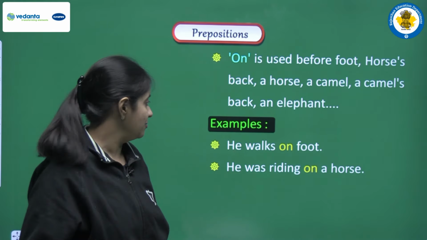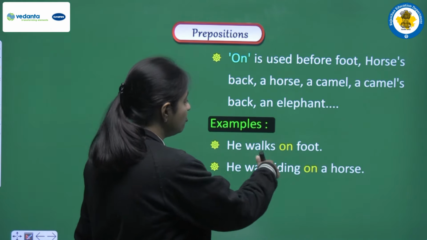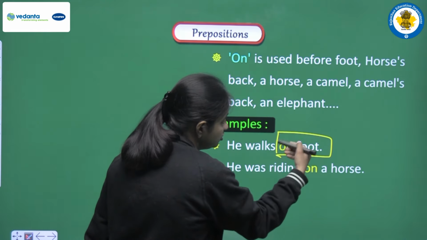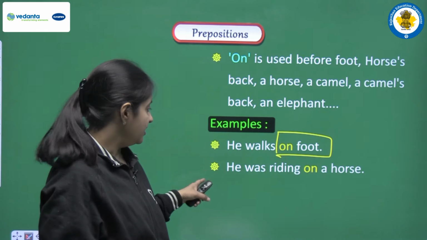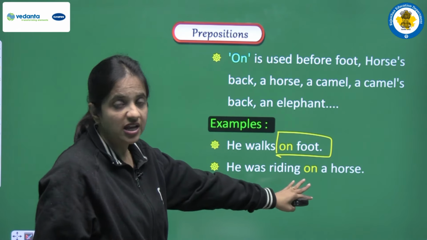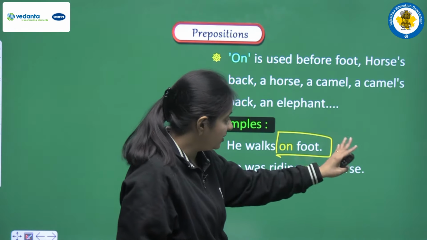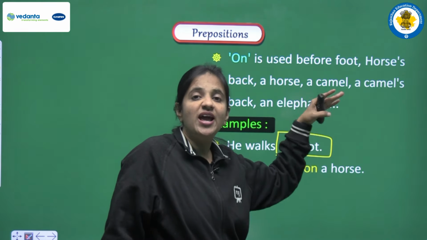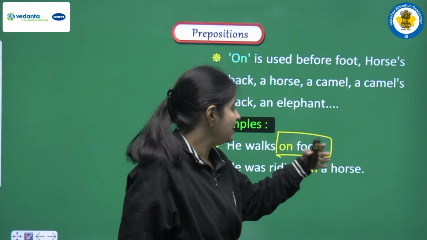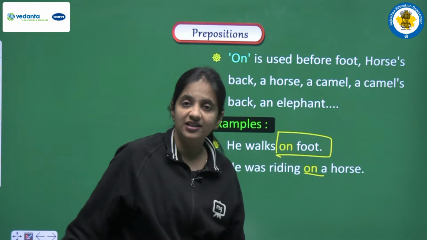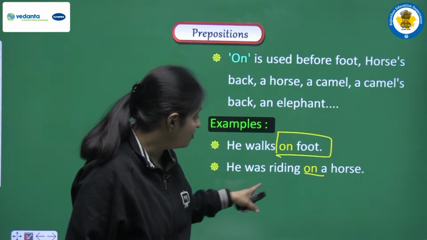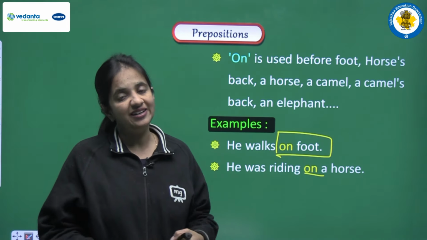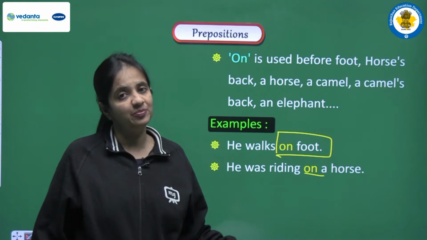So how? Let's see the example to clear the thing. We can write, he walks on foot. So this is a combo, we can say on is always used before foot. Okay. Second is, he was riding on a horse, and now suppose in the place of horse we are having camel, bull, or elephant. For any other animal, we have to use on here as a preposition when we are talking about someone riding on the back of some animal. So for that reason we have to use on as a preposition.